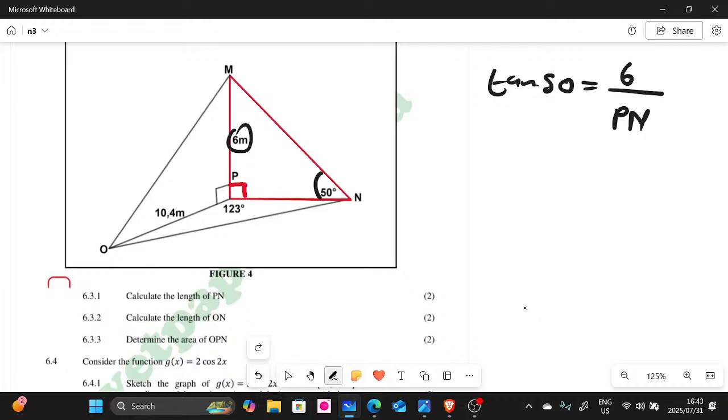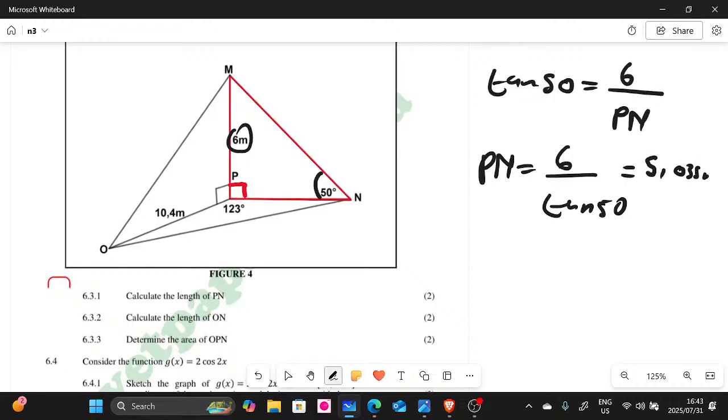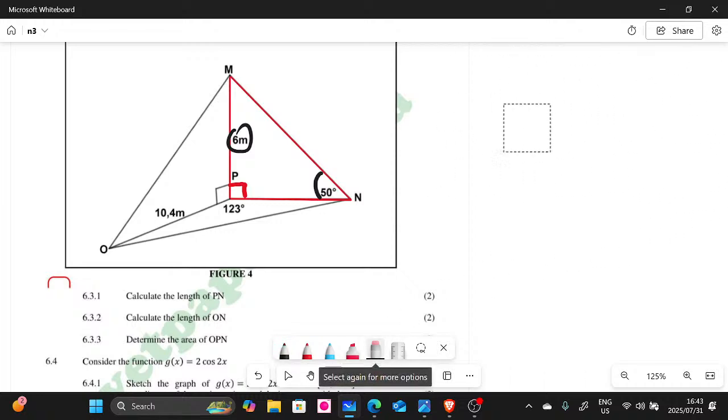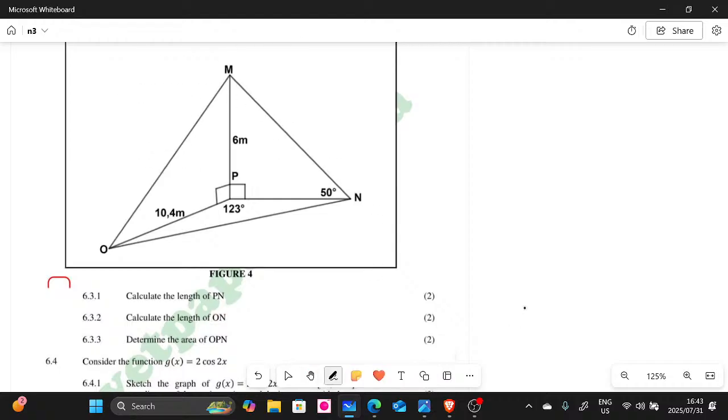Now all you have to do here is cross multiply, guys. PN is going to be 6 divided by tan 50. There we go. Here we use the trigonometric ratios. And then our final answer, if you use the calculator, is 5,035 meters. Don't forget, these are in meters. I hope you managed to see 6.3.1. So that's how you do 6.3.1. I'm erasing everything again, so we are done with 6.3.1.